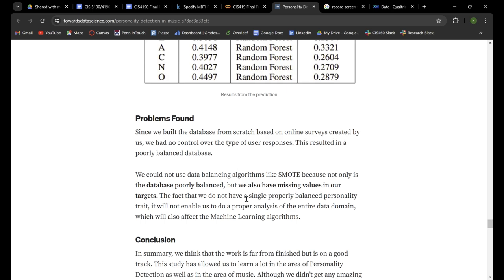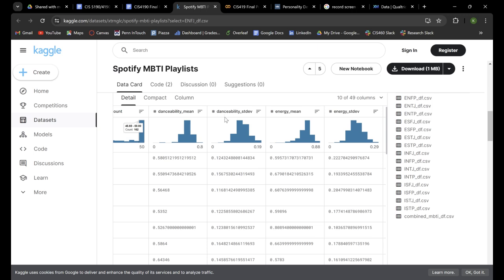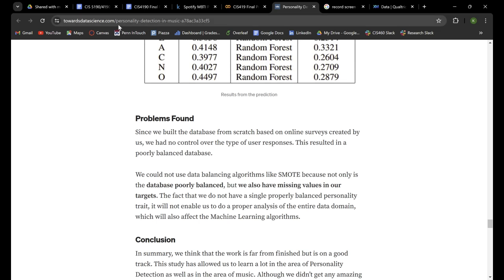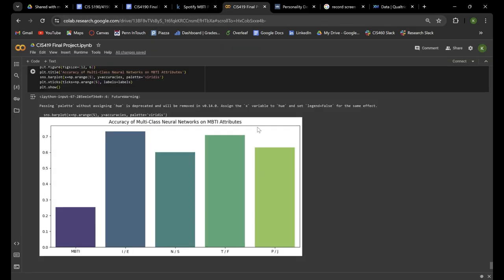The way we solve this is by using the Spotify Kaggle dataset, which pulls data directly from Spotify, meaning that there are no missing or null values, which allowed us to have a more balanced dataset compared to the dataset used in personality detection in music. We believe that was the critical difference when it comes to gaining higher training scores.